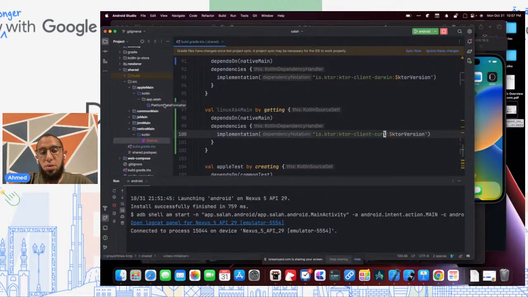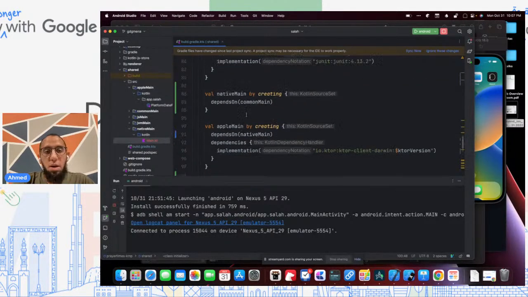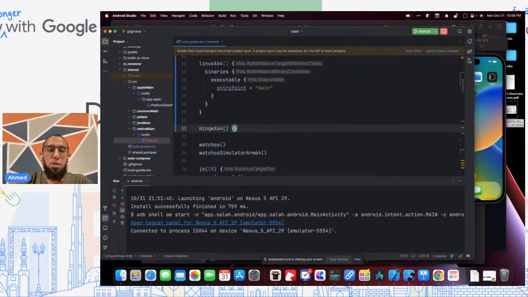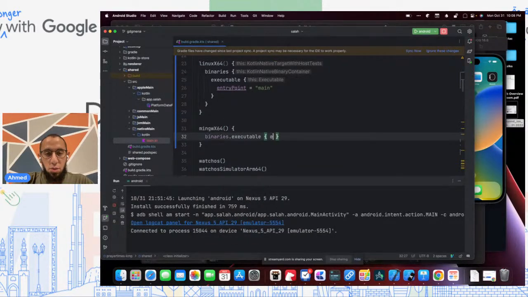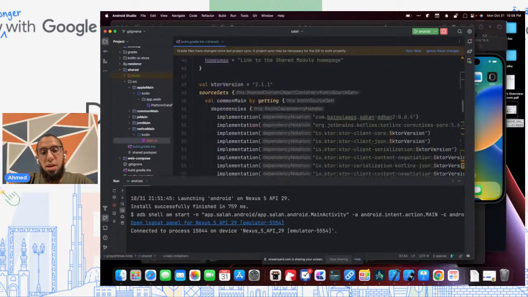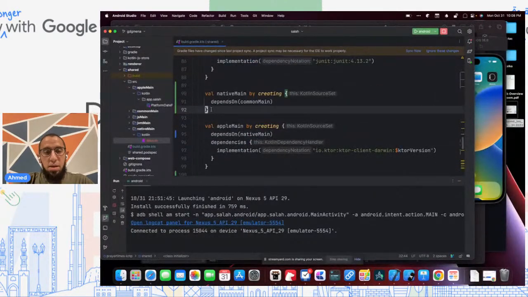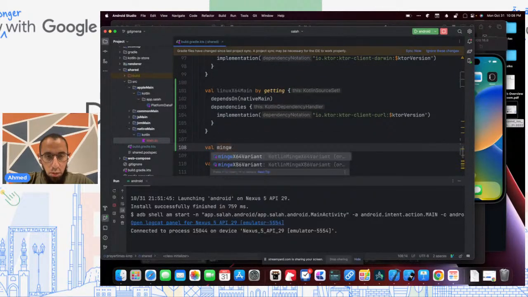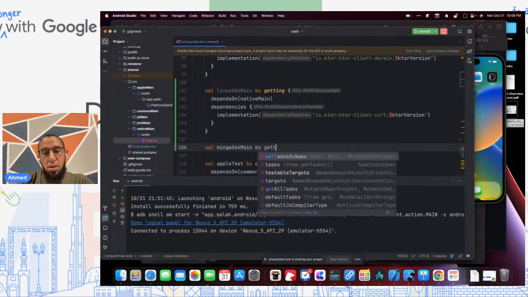formatter. And so then I can either create a new folder for Linux x64 main and do the platform date formatter there. Or, I mean, if I'm supporting Linux and I'm supporting macOS, why not support Windows as well? And I can also do that similarly here by, instead of Linux x64, doing MinGW x64. Again, I can do binaries, executable, entry point equals main, and I can do something similar here where MinGW x64 main